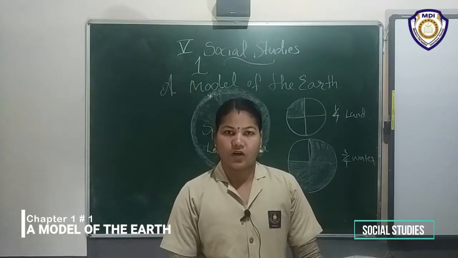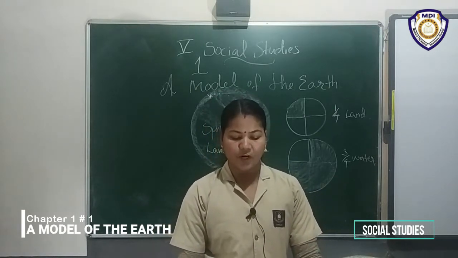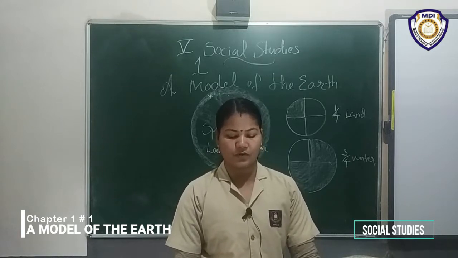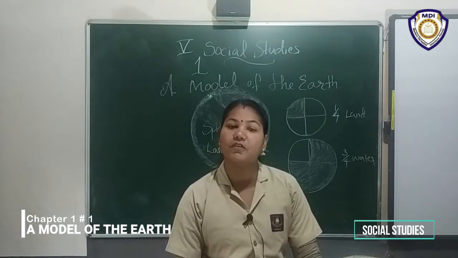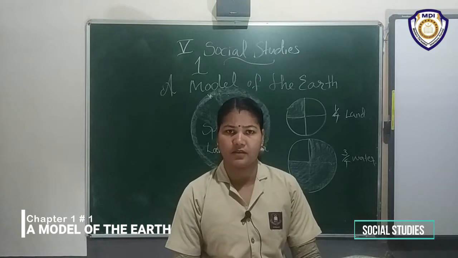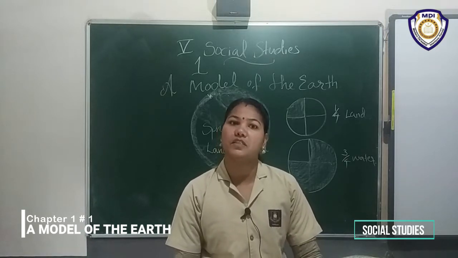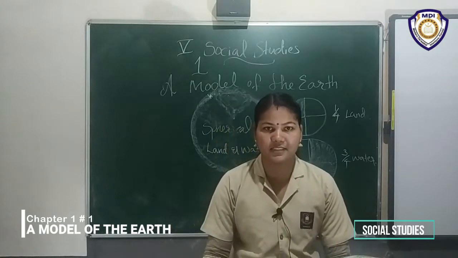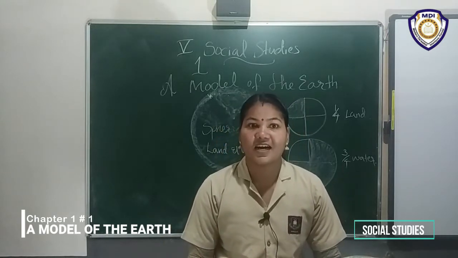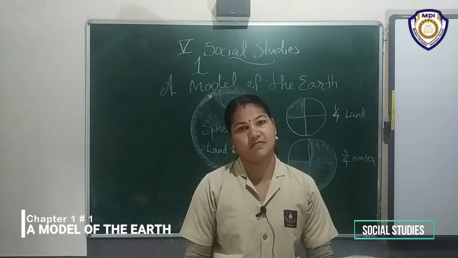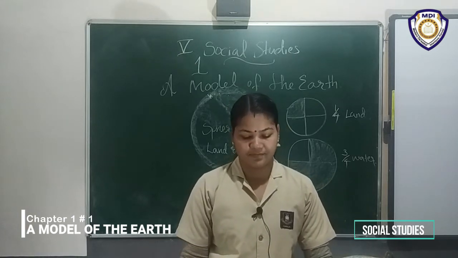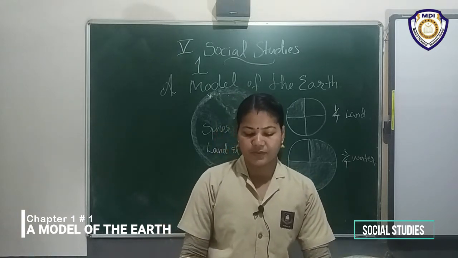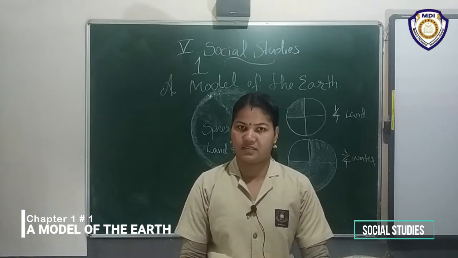A model of the earth. It is not possible for all of us to go to space and view our planet. Which is our planet? Earth is our planet. However, we can use a globe to study the earth.